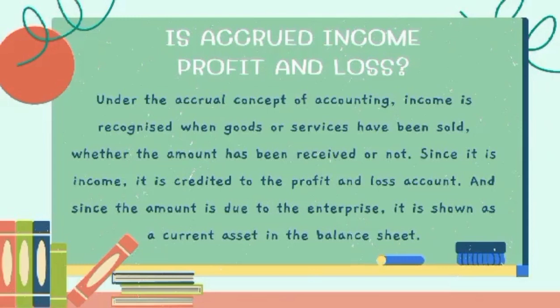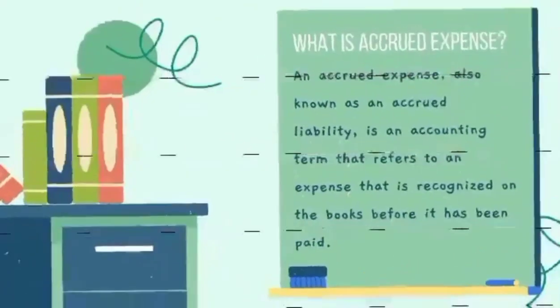Okay guys, so here is the explanation. Under the accrual concept of accounting, income is recognized when goods or services have been sold, whether the amount has been received or not. Since it is income, it is credited to the profit and loss account, and since the amount is due to the enterprise, it is shown as a current asset in the balance sheet.